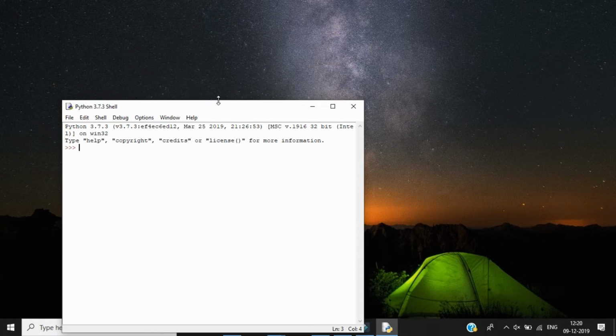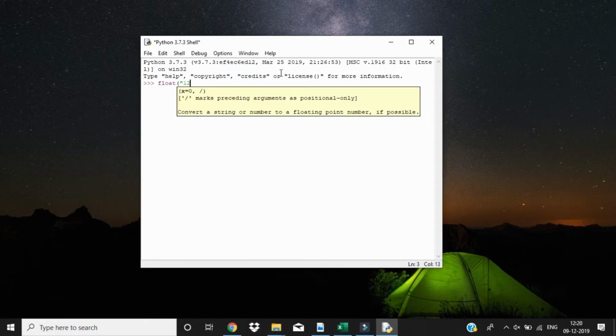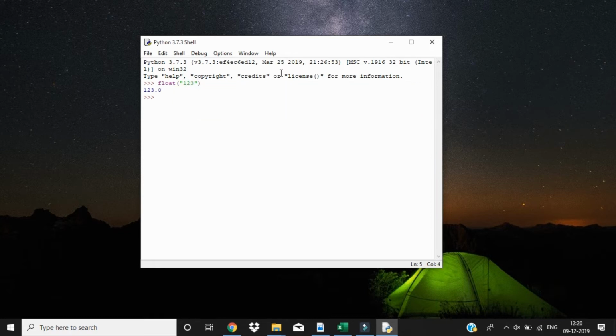Here's my IDLE. Let's start playing with float. So what if I pass in a string to my float function? It converts to a float value. What if I convert a string containing a float itself? What if I convert a negative number inside a float? What if I convert an octal? So this is an octal inside a string which is converted to a float.